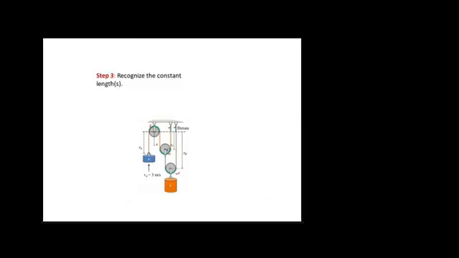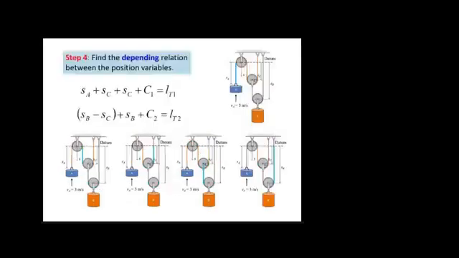So let's first consider one rope. It can be this one or it can be this one. Let's first consider the one shown in blue. If we want to find the total length of this rope, it will be SA, then SC, and again SC.